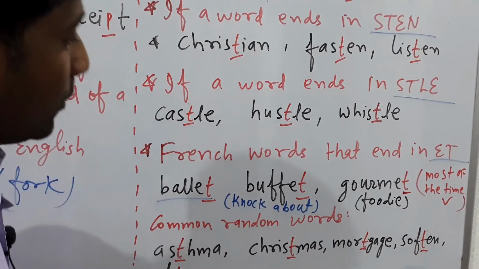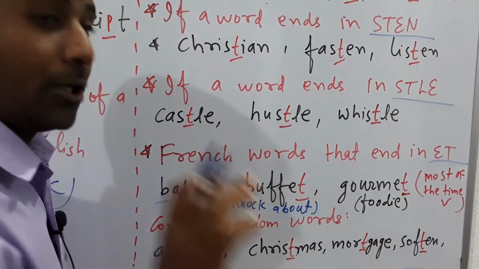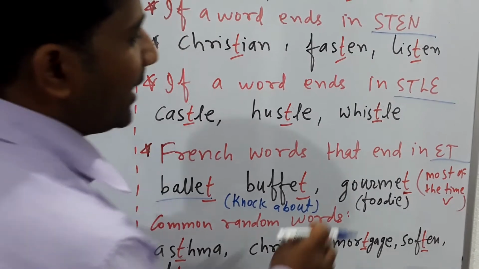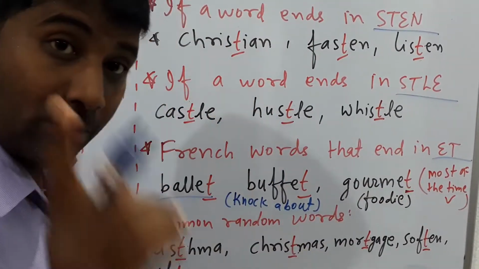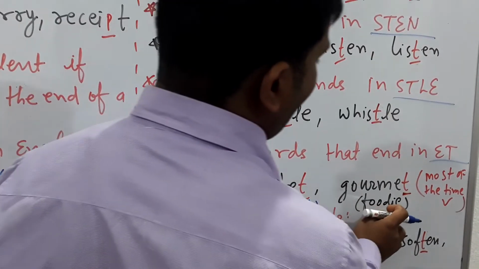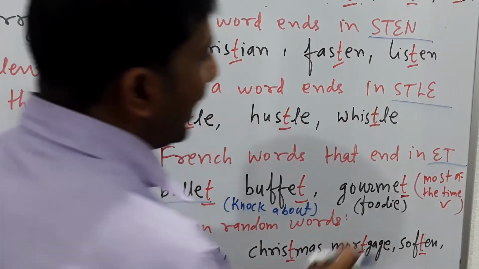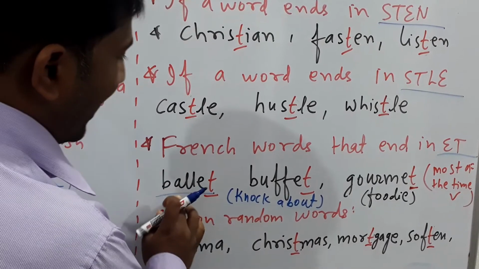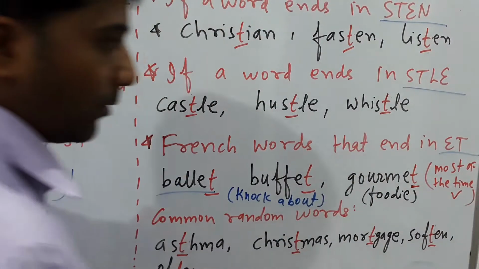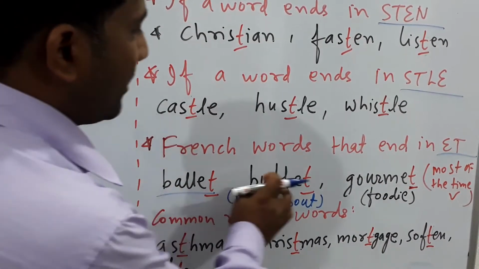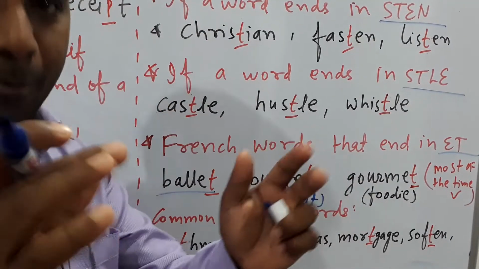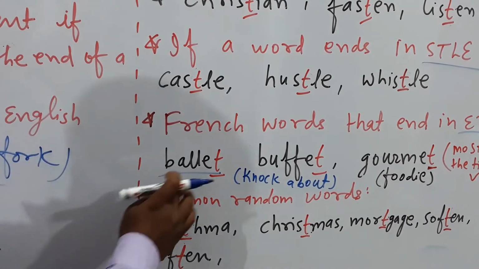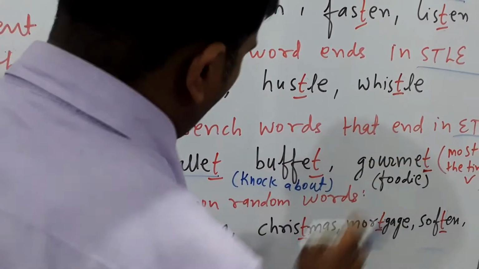T is understood. Here is buffet. Don't say buffet. So, buffet means knock about. And here is gourmet. Don't say gourmet. That is called foodie. Most of the time we pronounce ballet, buffet and gourmet. Most of the time we are responsible for this, okay? But the exact pronunciation is ballet, buffet, gourmet.